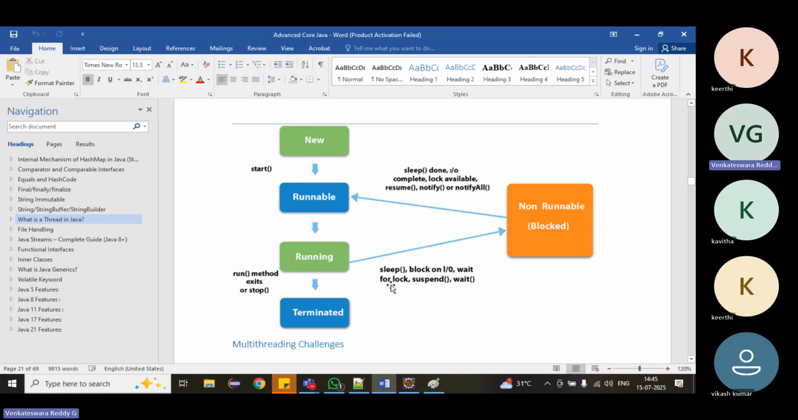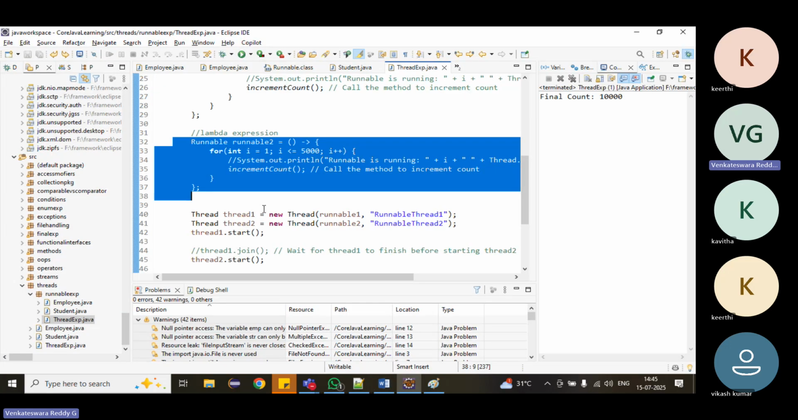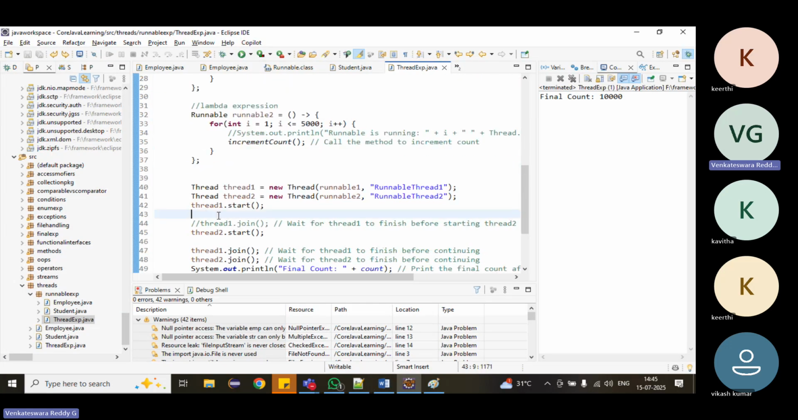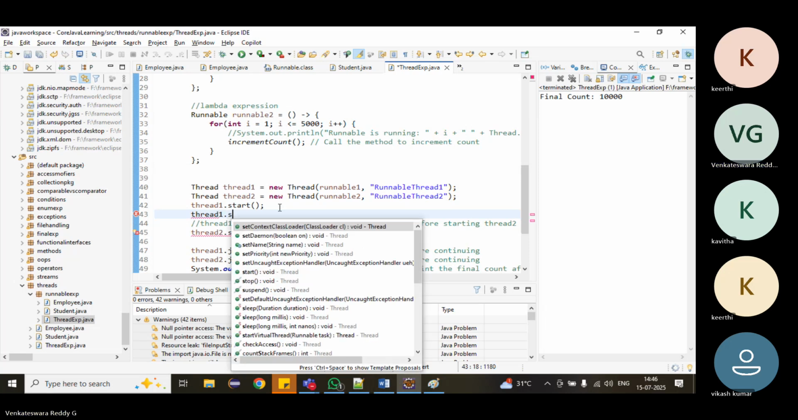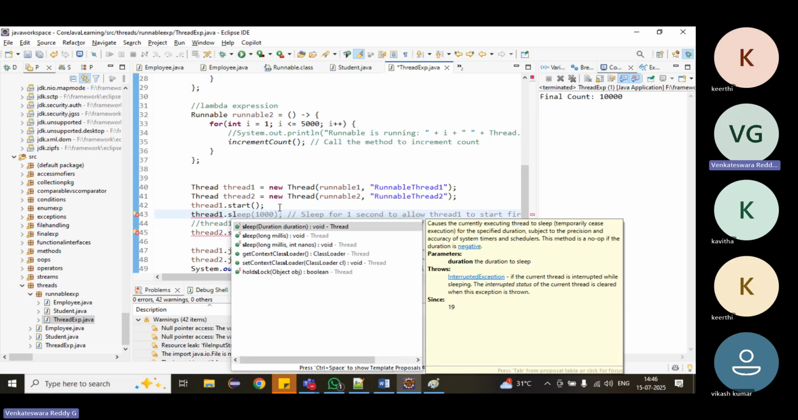In the middle, while the thread is running, we can make it sleep. That means sometimes I want to stop this thread.